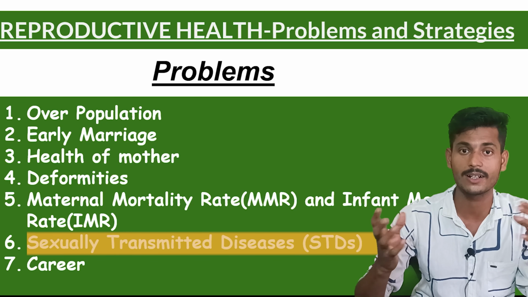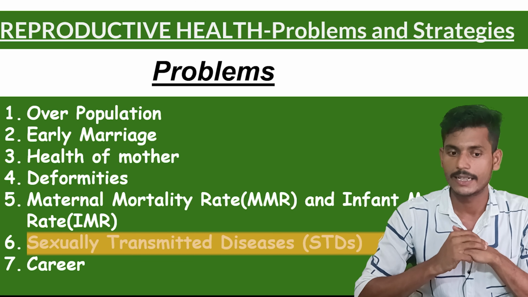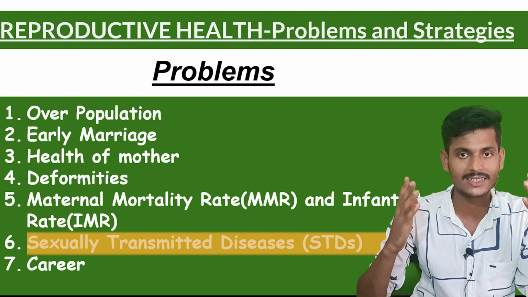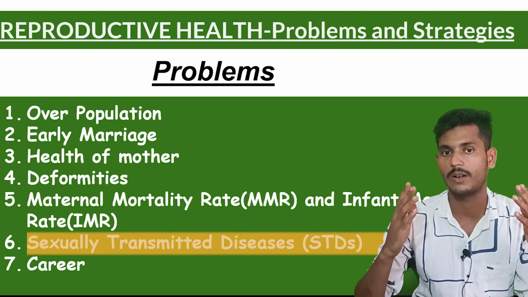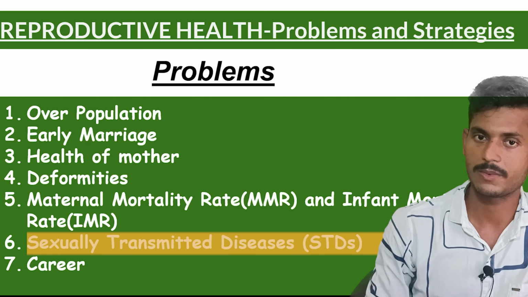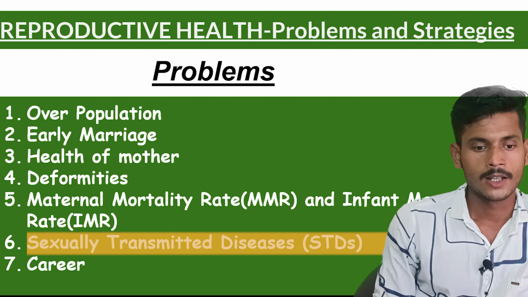So basically contact transmission is there. The most discussed disease of this era, HIV or AIDS, is also a sexually transmitted disease. And we have many more, which we will cover in the detailed lecture.